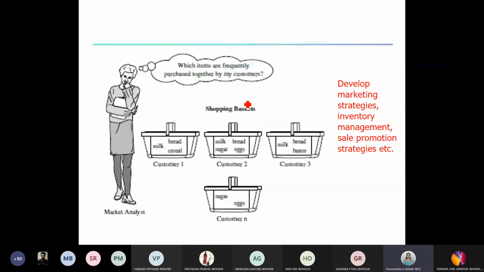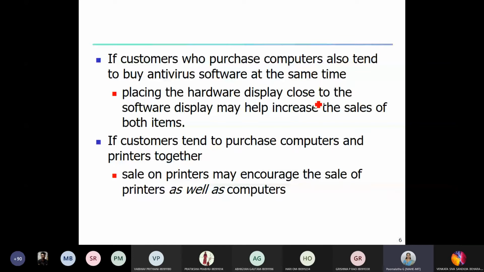So the same thing is given here, right? Placing the hardware display close to the software display may help increase the sales of both items, because sometimes what happens, if you observe, we go to some shop to purchase something, right? We'll be having some list of items. But majority of the times, when we return, along with the list of items we intended to buy, we have maybe more items which were not in our list. When we leave our home, they were not there, but now they're in our basket, right?